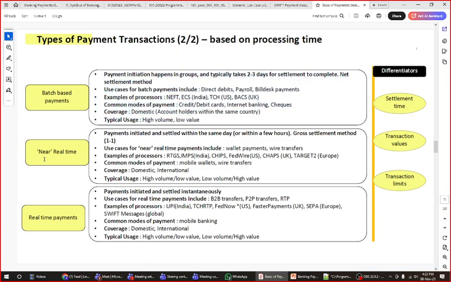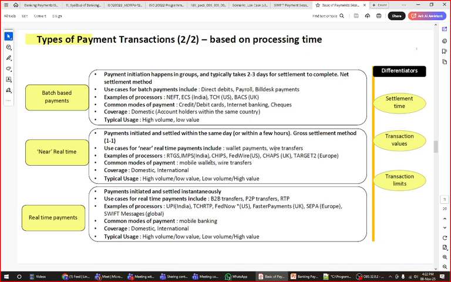Next is near real time. Near real time is within processor one day. Okay, so normally this concept is no more there, but we have to understand what is near real time. That's why I'm explaining here. Near real time means it's within an hour or maximum one day. Okay, same day or within an hour normally.